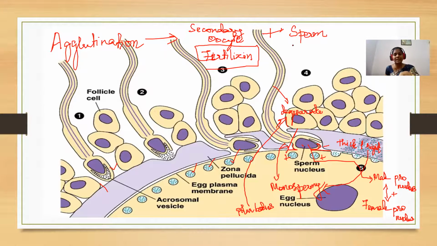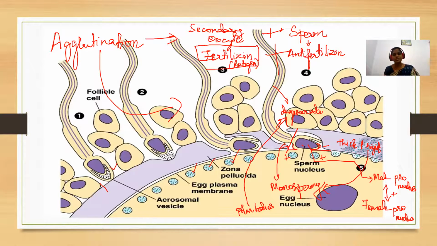The male sperm will have a specific antibody. This fertilizin, we can call it an antigen. Agglutination is a type of antigen-antibody reaction. So this antigen is present on the secondary oocyte, and it can specifically bind with its own antibody, which is present on the sperm, which we call anti-fertilizin. As fertilizin and anti-fertilizin are specific to each other, they can bind very easily, and this agglutination is responsible for all this process.